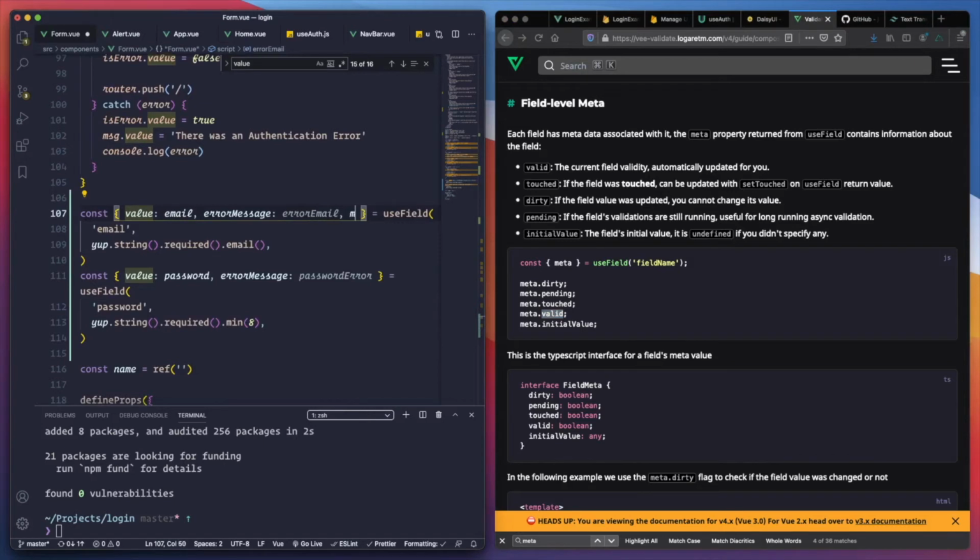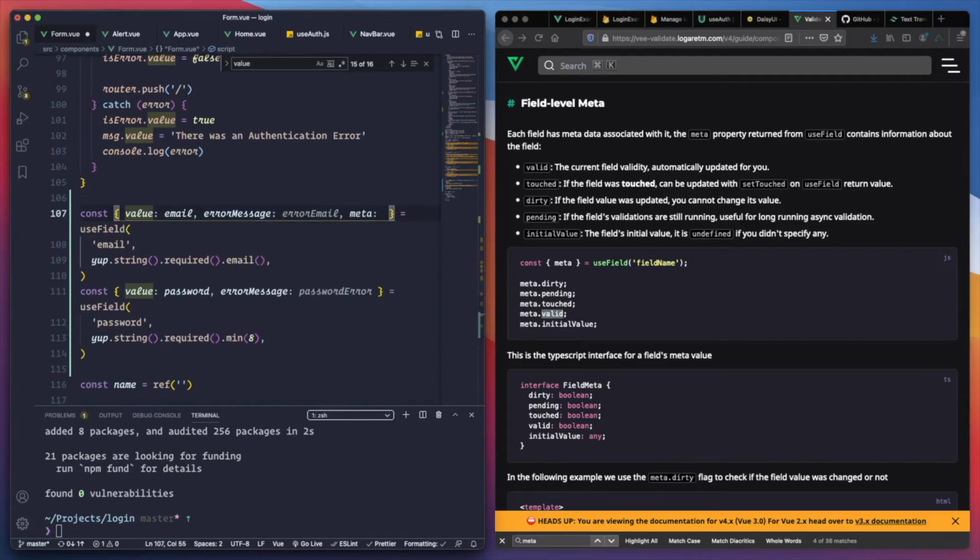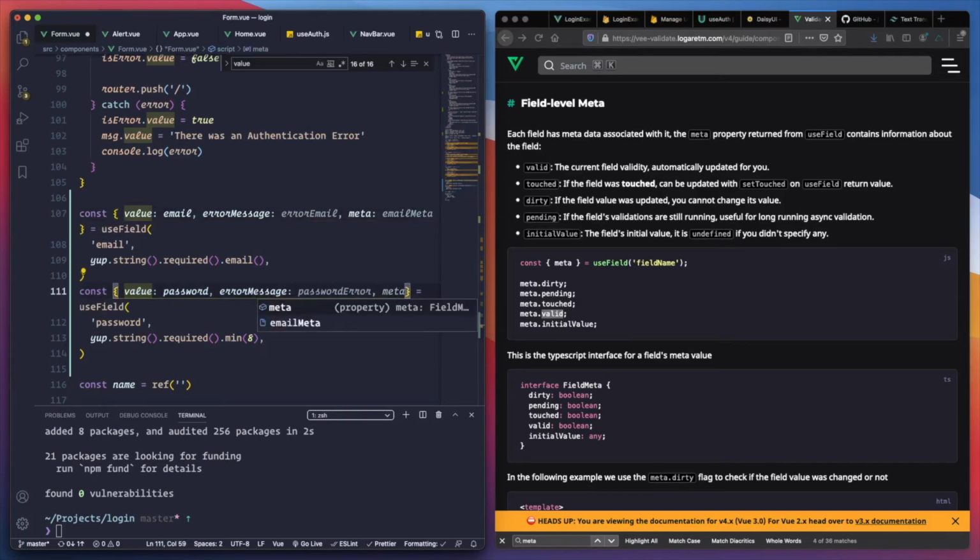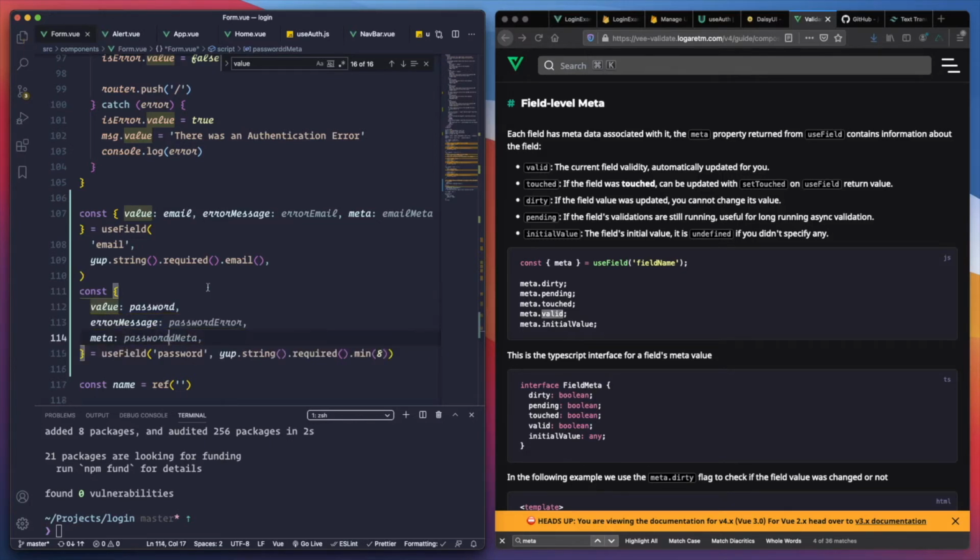Let's get the meta, and let's call this one email meta, and the other one password meta. Password, and we're missing a T here.